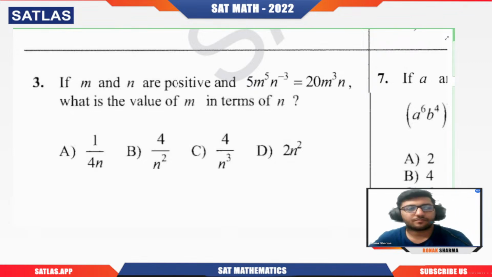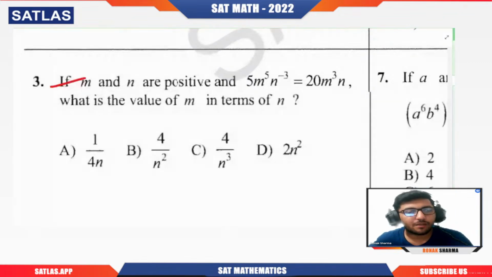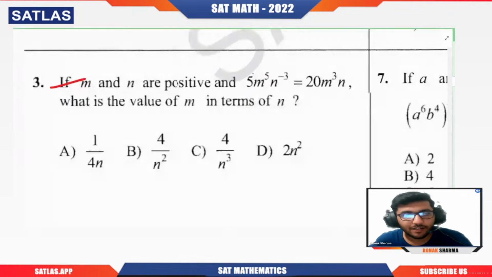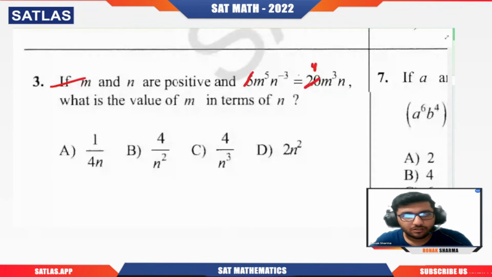So basically here, if m and n are positive and we have 5m power 5, n cube is equal to 20 m cube n. What is the value of m in terms of n? Okay, so we want to find m in terms of n. So basically m should be isolated. So first of all, clearly we can see that 5 times 4 is what? 20, and m cube is there.